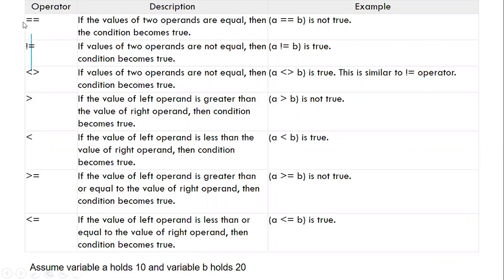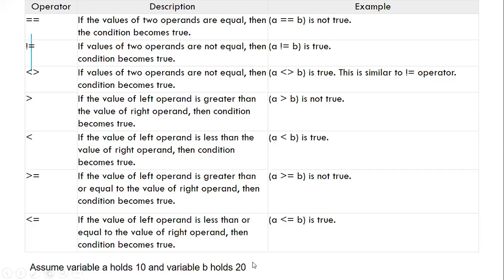So let us see this, equals equals. What is meant by equals equals? It will evaluate if A is really equal to B. For example, if I write A equals B, what does this mean? Please tell me.